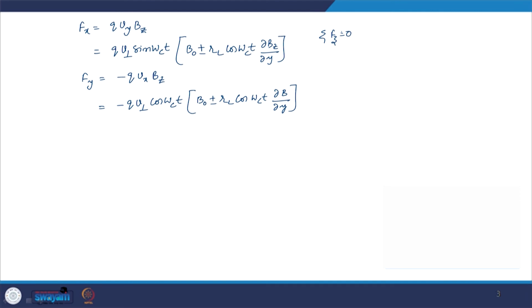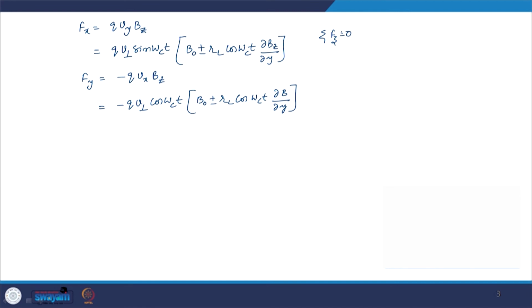You want to find out what will be the magnetic field at a distance r, not at a distance of RL, but at a distance r. If this magnetic field is changing, you have this original term, q v perpendicular B naught sin omega_c t, which is still there. In addition to that, you also have a second term which has come into the picture only because of the gradient in the magnetic field.